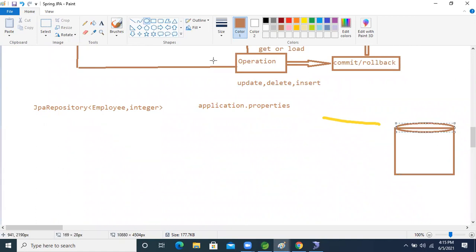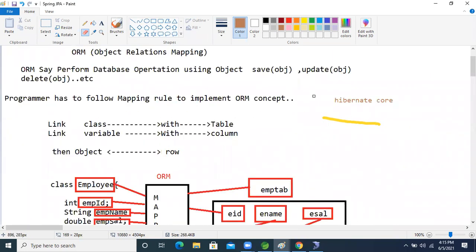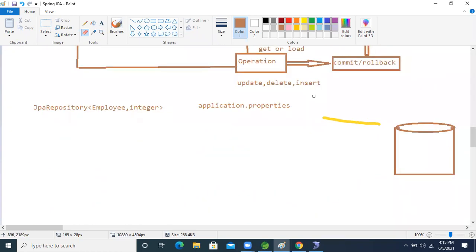In the database, I want to store the data. See how much code is reduced now, guys. To perform only one operation in Hibernate, we completed this much. Using Spring Boot Data JPA, we write just a small amount of code and we can save the data. Fine now, guys.